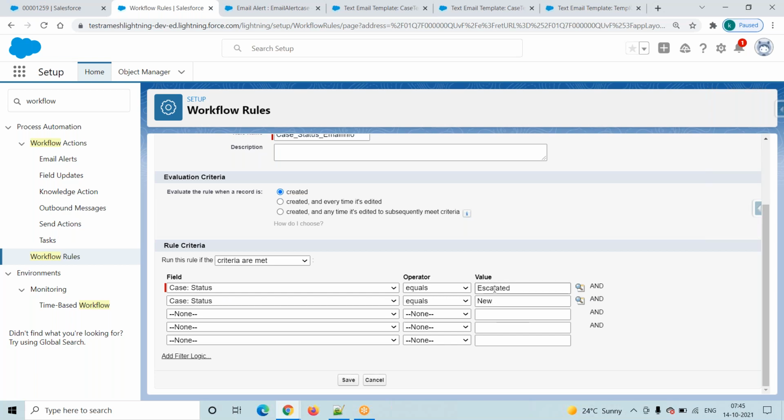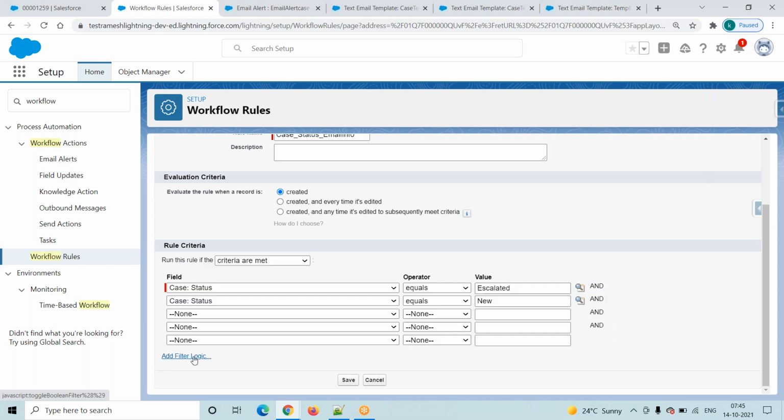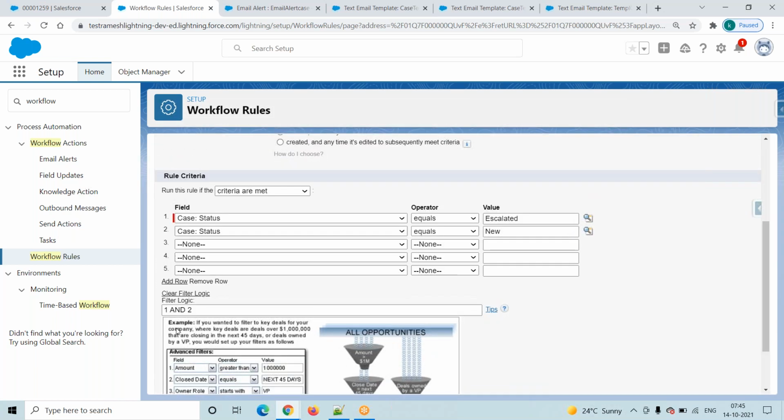If any one condition is satisfied, then I want to send an email alert. Here you have to observe, add filter logic is there below. Click on the filter logic. It will show 1 and 2. Case status is equal to escalated and case status is equal to new. Here I will just go and change it to OR.